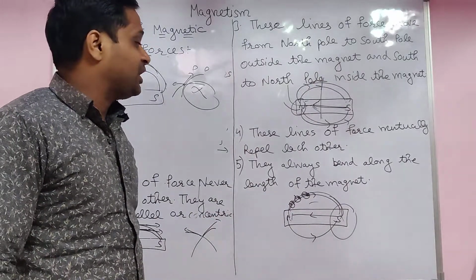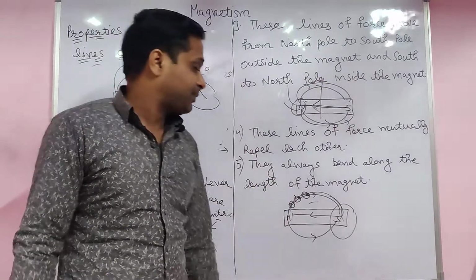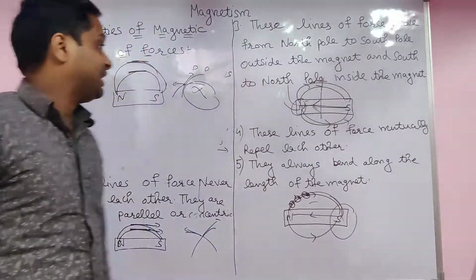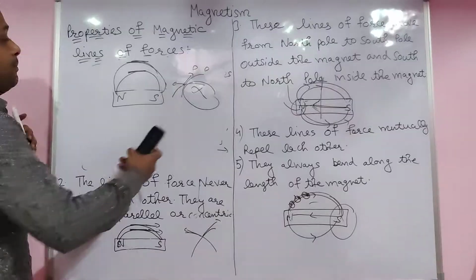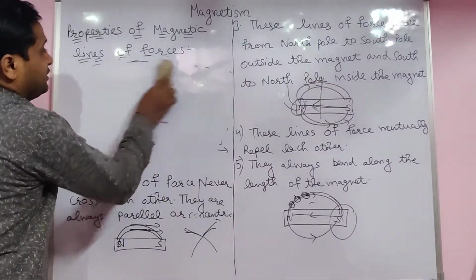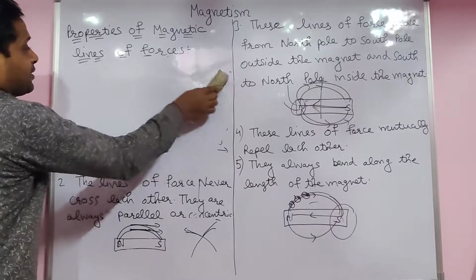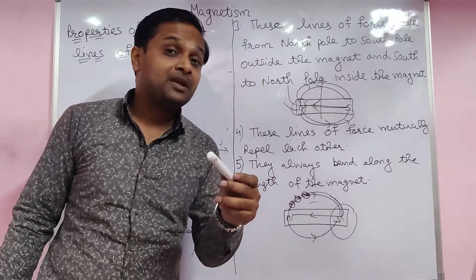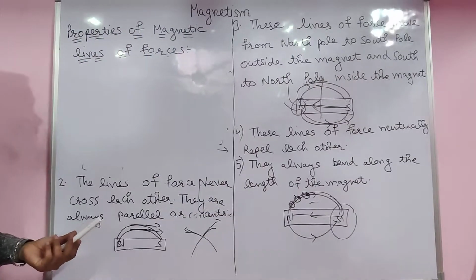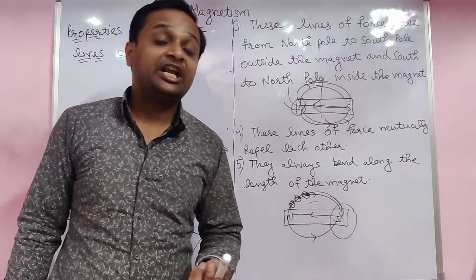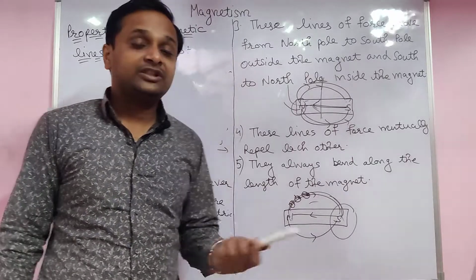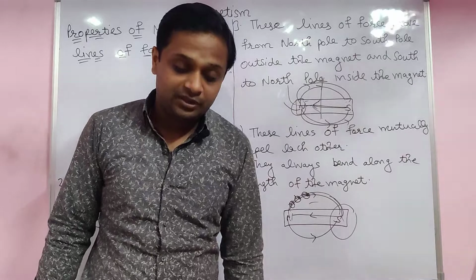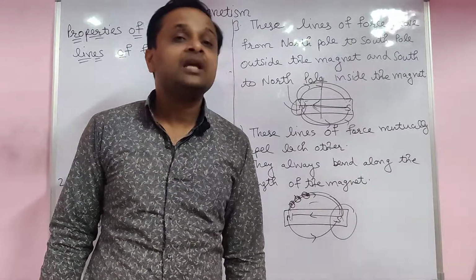Fourth property: mutually repel each other. And fifth property: they always bend towards the length of the magnet. And the first property: they are always continuous, keep in mind, not broken, continuous always. So this is my lecture, students. This topic, I am again repeating, is not in your syllabus, this is for your knowledge only. Thank you.